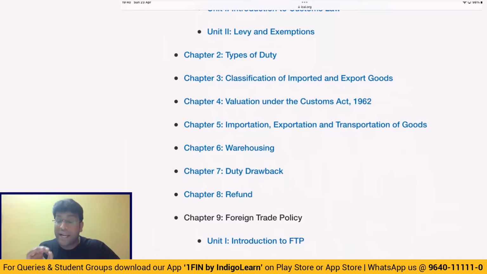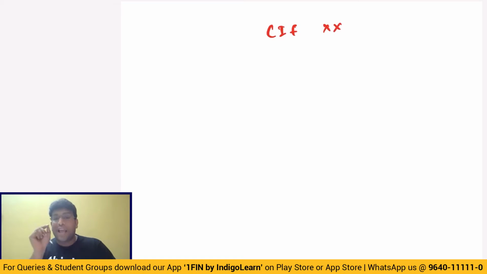I'm sure we know that in case of imports, the assessable value is always CIF. But in case of exports, the assessable value is always FOB. Now, when I talk about imports, where assessable value is CIF, which is nothing but cost, insurance, and freight, whatever is given in the question, I will make utmost effort to reach the figure of CIF. And on this cost, insurance, and freight, we will charge BCD. What will I charge, my dear friends? BCD.